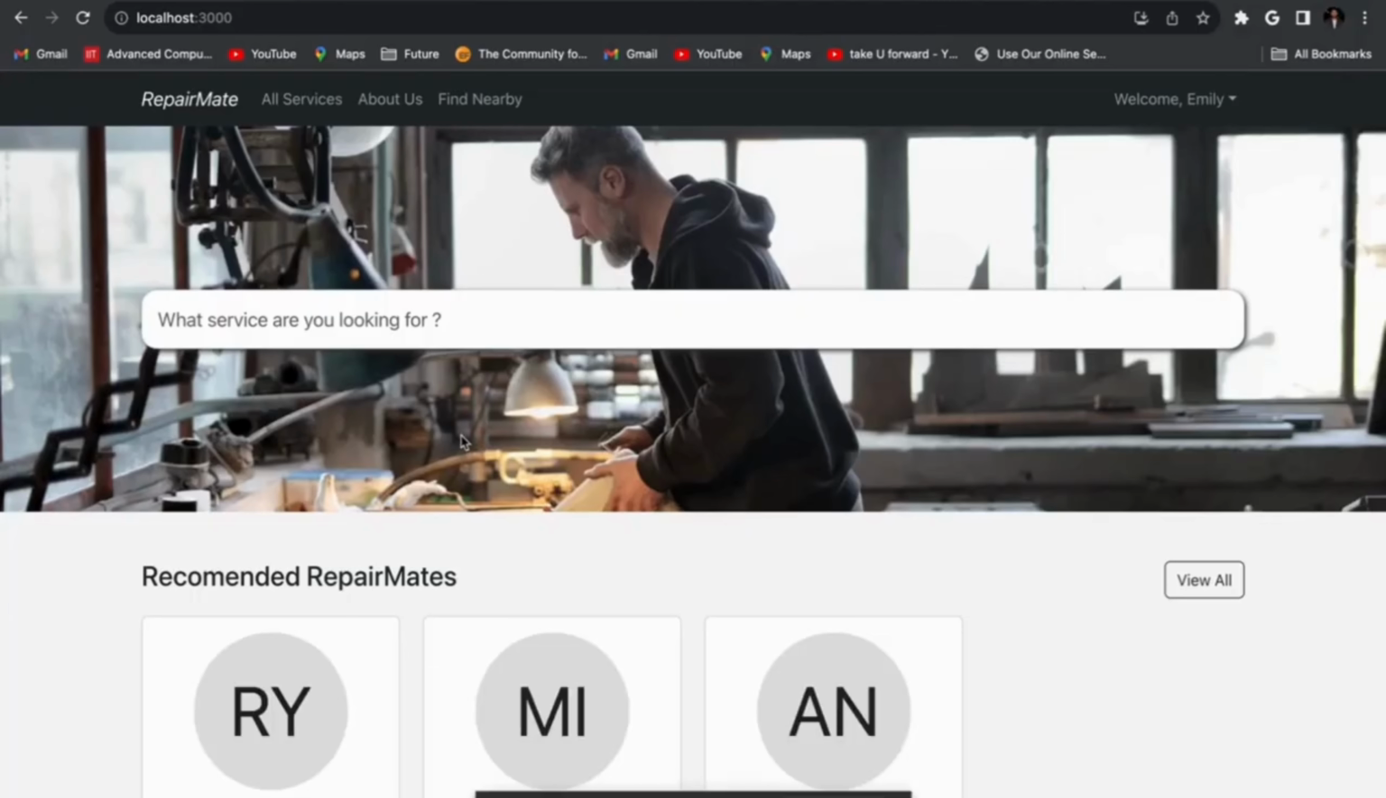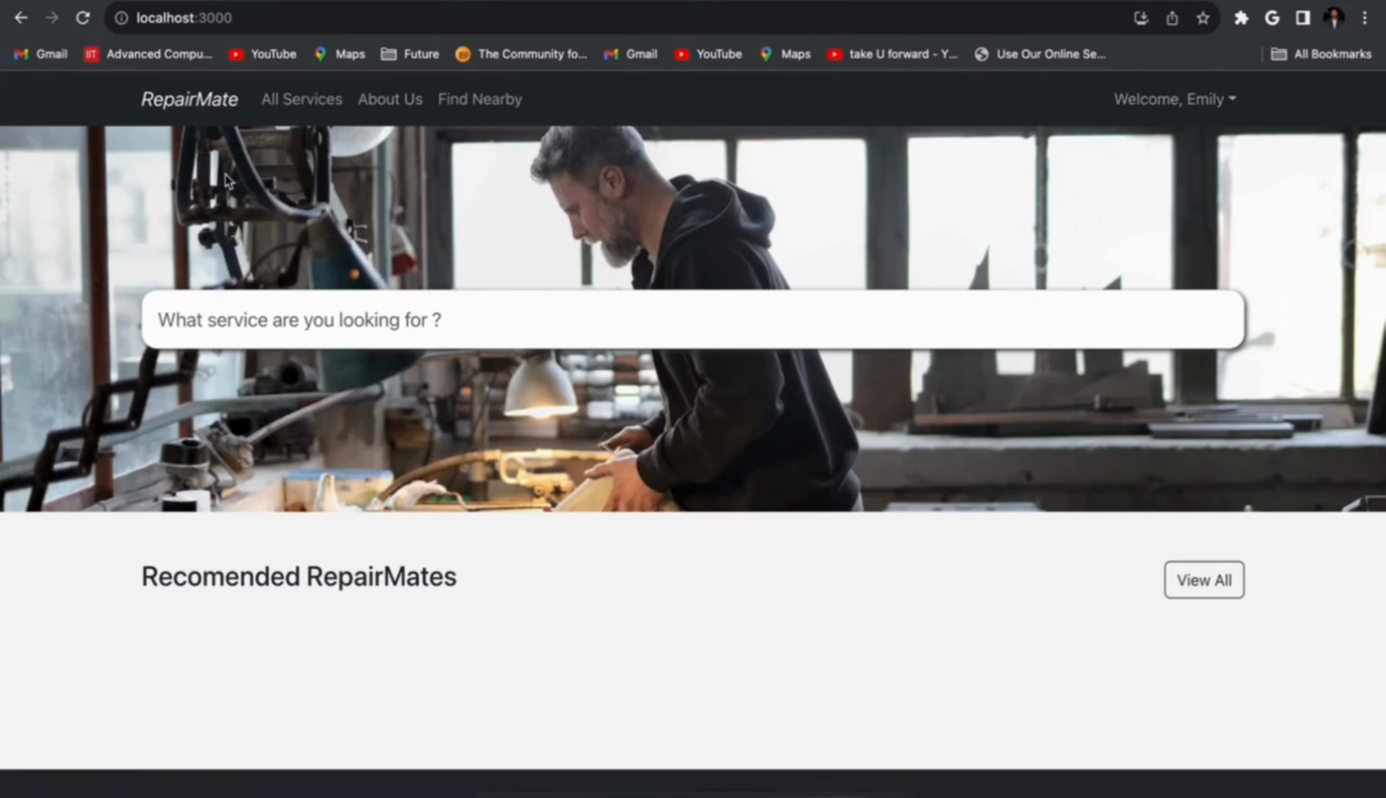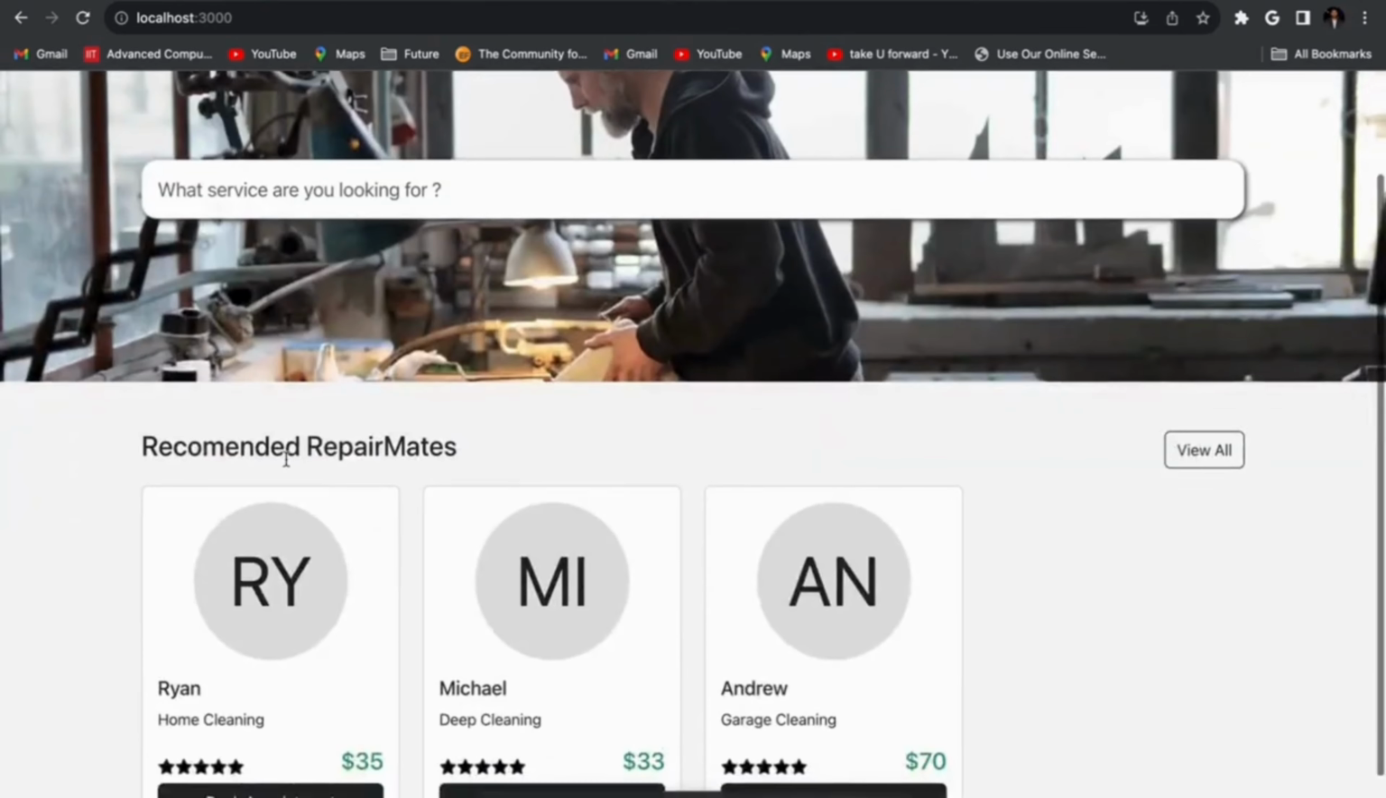Now let's move to the Customer module. This is the RepairMate homepage after a customer logs in successfully. Customers can view recommended services, available services, and nearby providers. The recommendation system uses OpenAI APIs to generate personalized suggestions based on booking history and frequently selected categories.